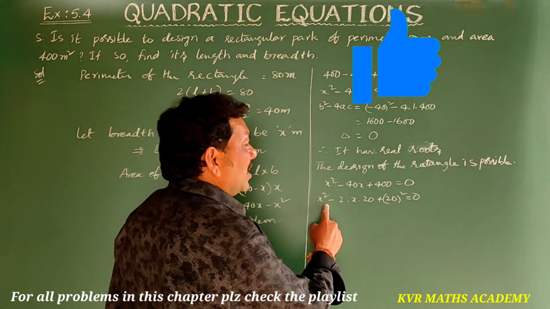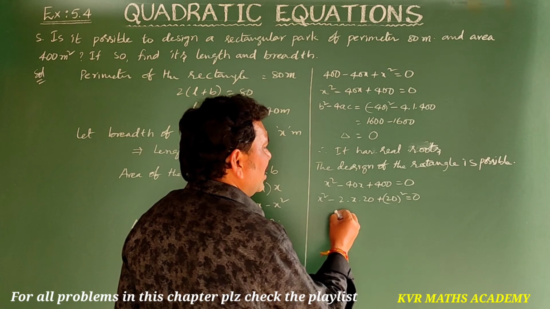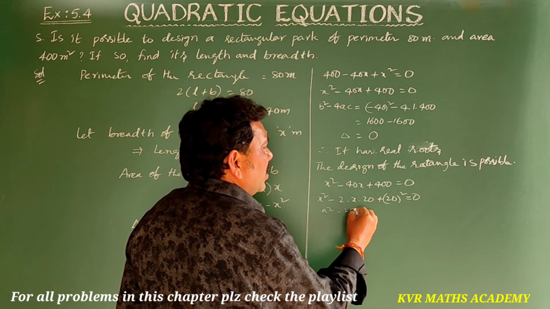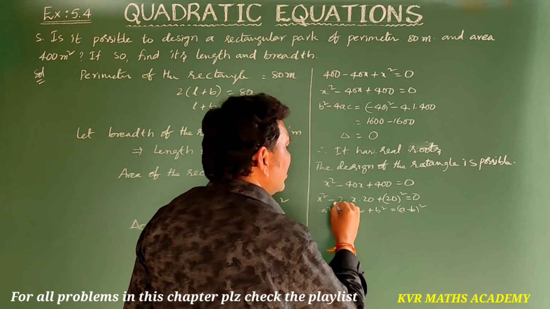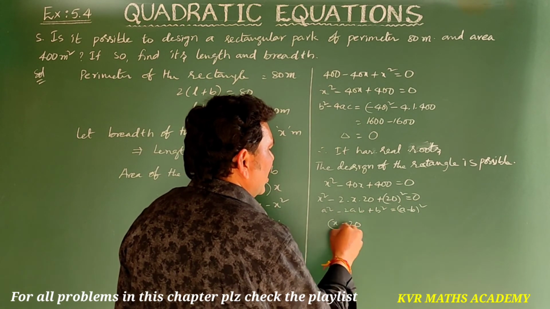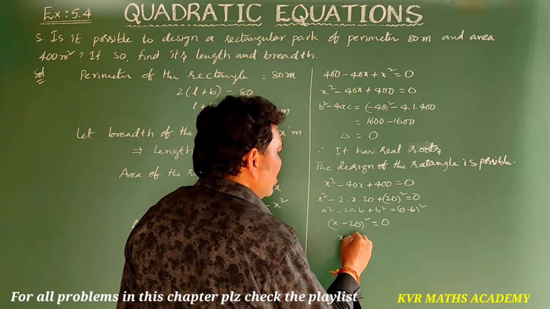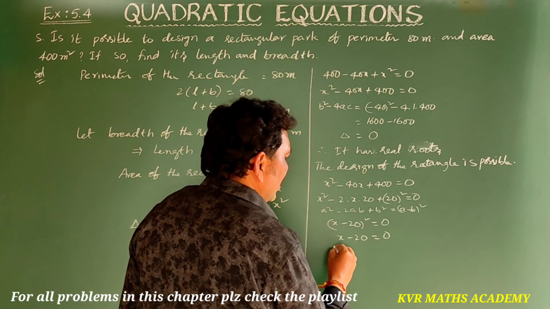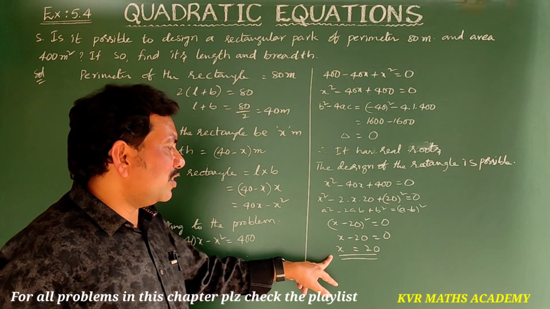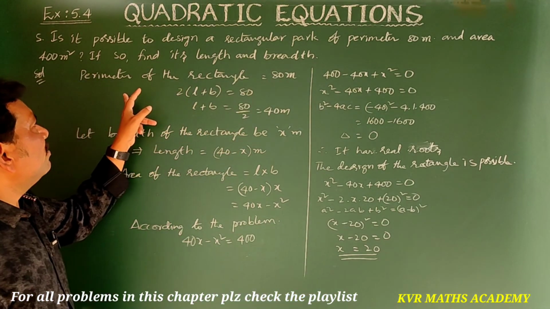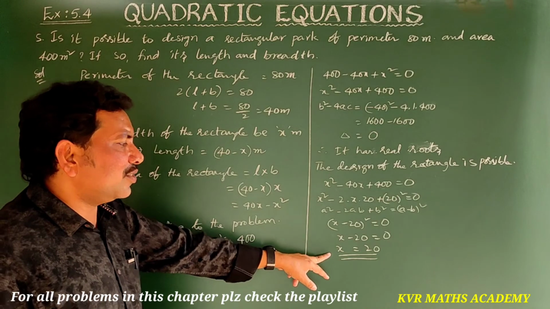Now it is in the form of a square minus 2ab plus b square, that is a minus b whole square. So x minus 20 whole square is equal to 0, so x minus 20 is equal to 0, x is equal to 20. X is what we have taken as the breadth of the rectangle.